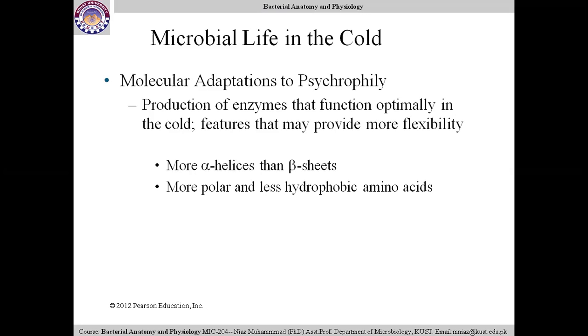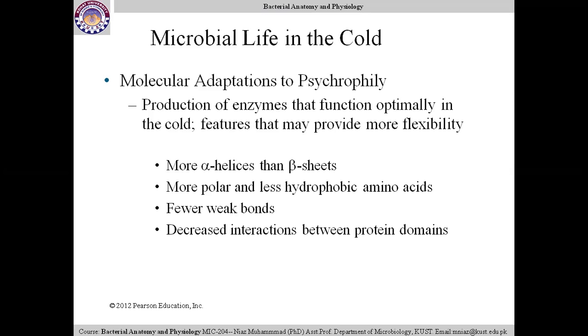They have more polar and less hydrophobic amino acids in their cytoplasmic membrane. Fewer weak bonds are present. Decreased interaction between protein domains.